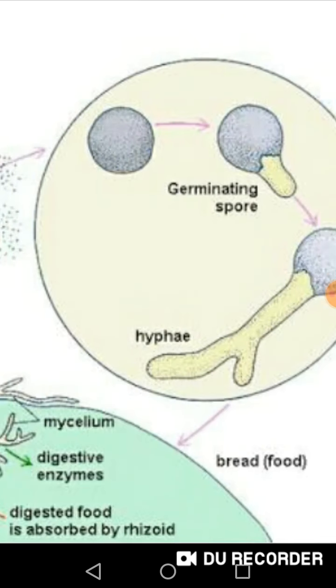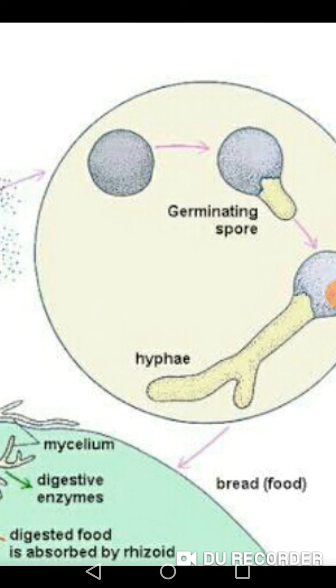See over here, bread mold. This is bread mold. Here you can see the structure of bread mold. The root-like structures are called hyphae. What are they going to do? They are going to secrete digestive enzymes onto the bread or food material and convert it to a solution, and then they absorb it.